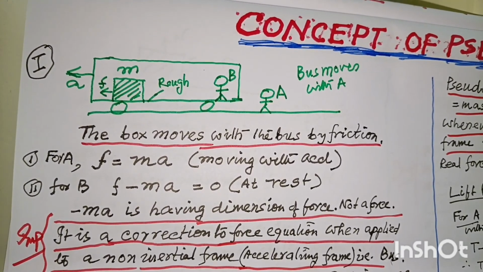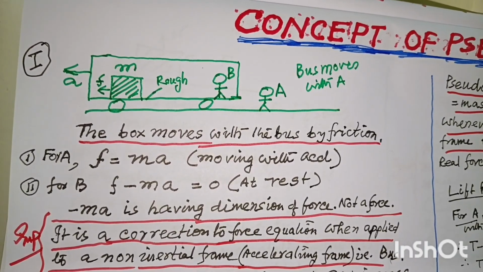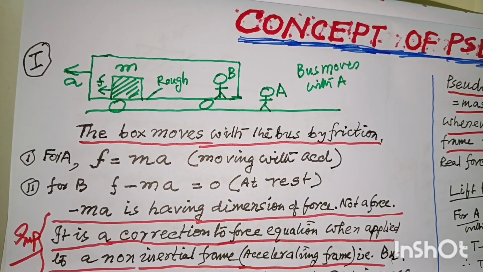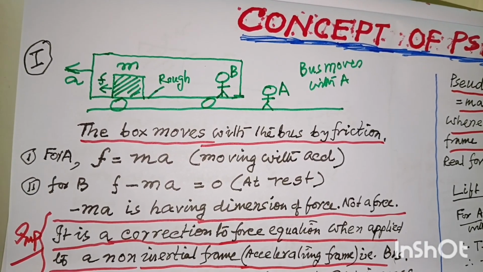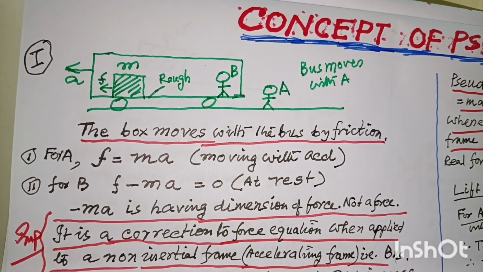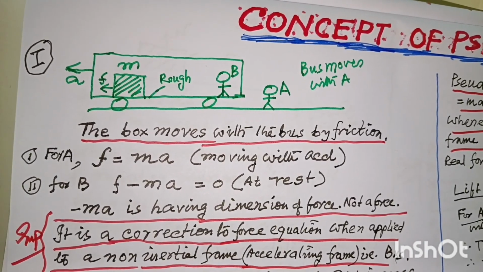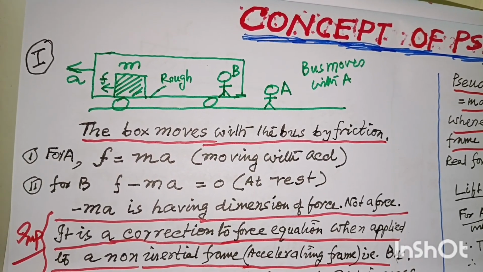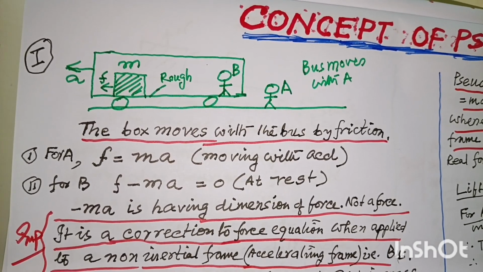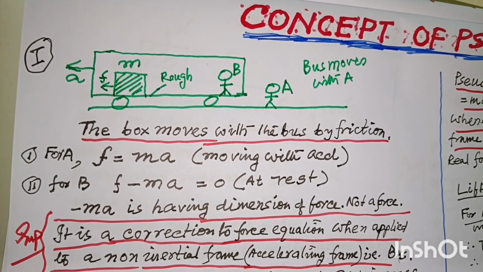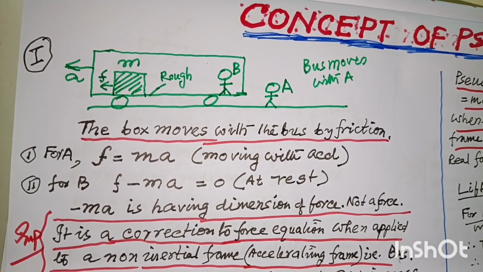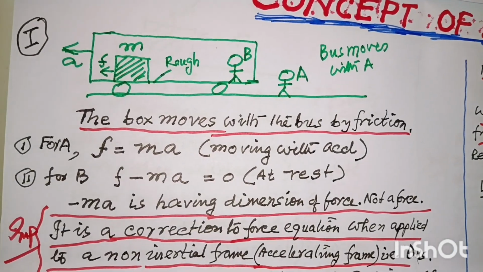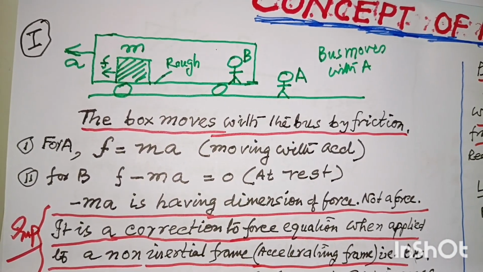So the man A who is on the ground and at rest, he will see that the mass has an acceleration of A. And there is only one force that can pull the mass, that is the friction of the floor of the bus. Let us say that is F. So he will very comfortably write F equal to ma, because the mass is moving with an acceleration and there is only one force, that is F. Now, F is a real force, friction, so it is irrespective of the frame. In all frames, the real force remains the same.